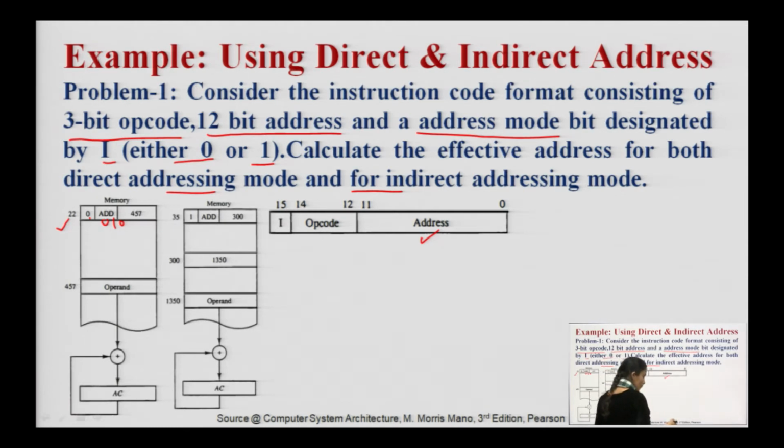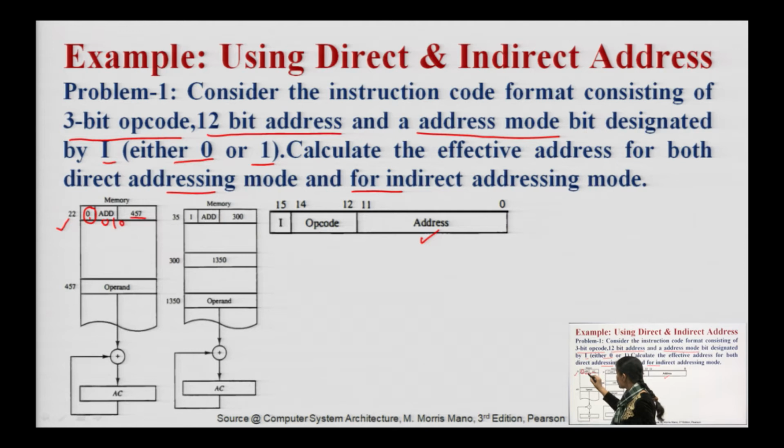Suppose it is 010, our CU is trained that if it is 010, we need to perform the add operation. So, 0, add, and this is given to us as 457. Actually this is given as hexadecimal, these are actually 12 bits as we have discussed. So, seeing this 0, this is a direct addressing mode.